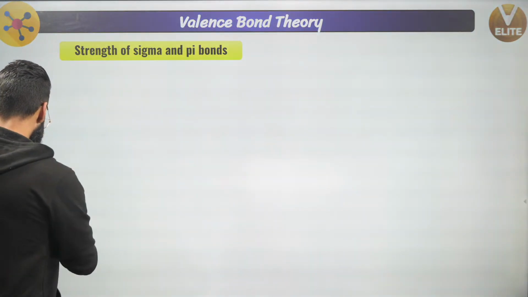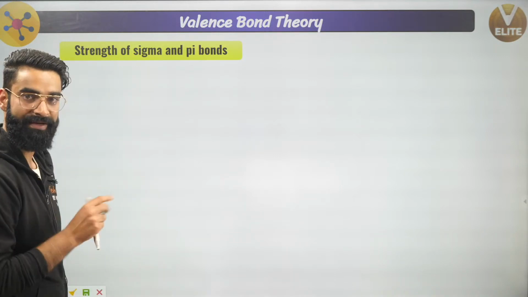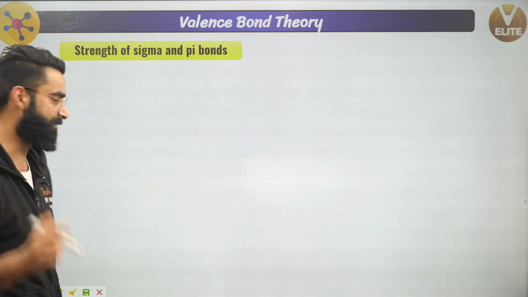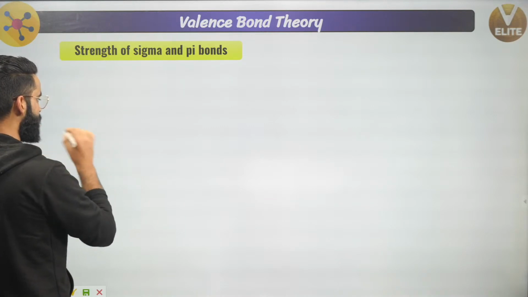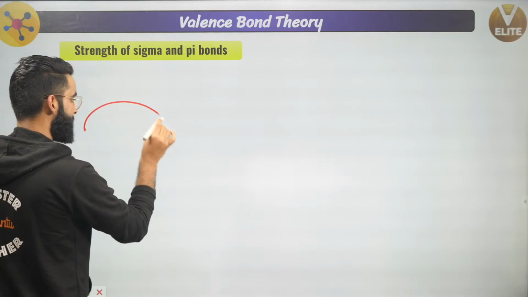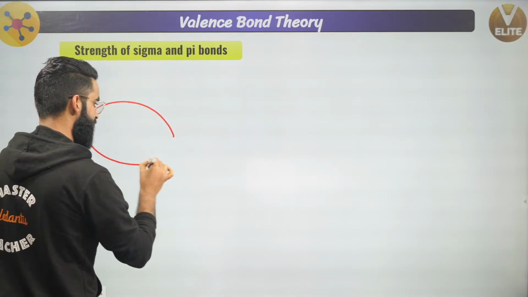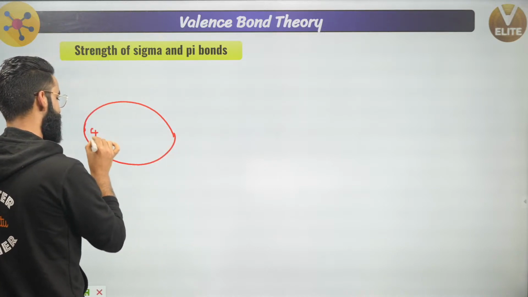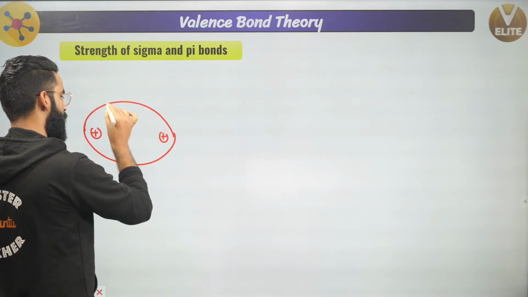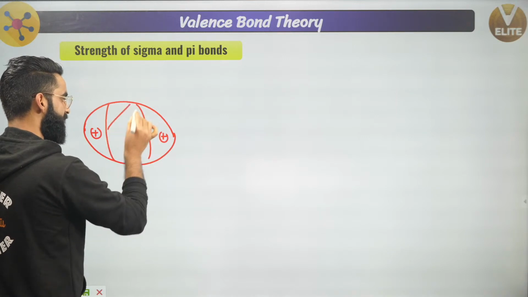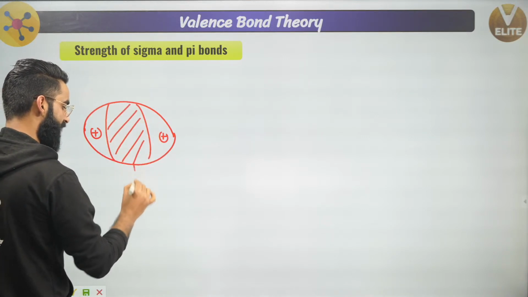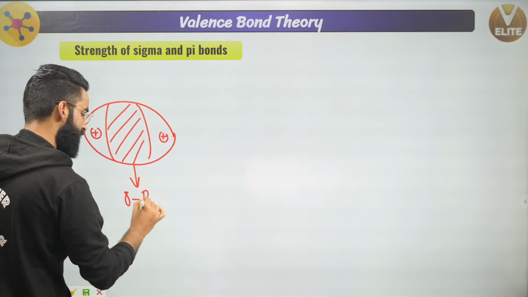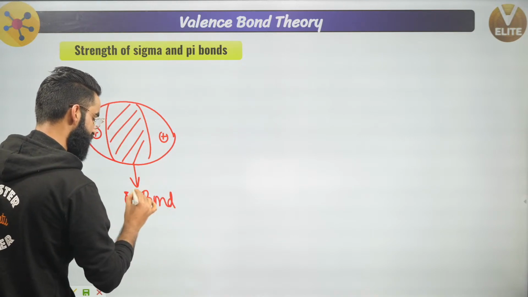See guys, if I talk about s-s overlapping, it always leads to the formation of a sigma bond. And the final structure, which was like this, I hope you remember. This is, for example, s-s overlapping, and this is the sigma bond which has got formed due to s-s overlapping. This was the overlapping final structure during s-s overlap. This was the sigma bond.